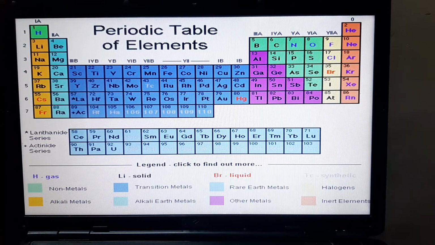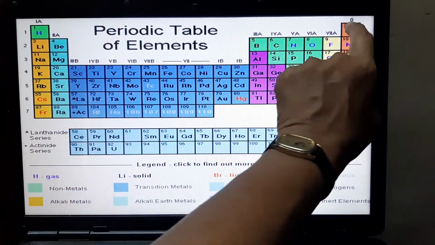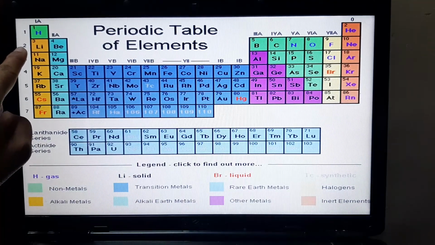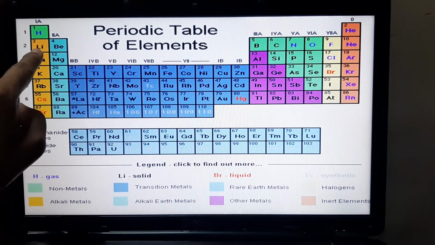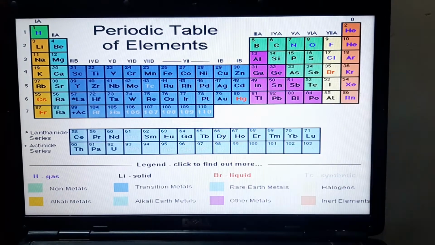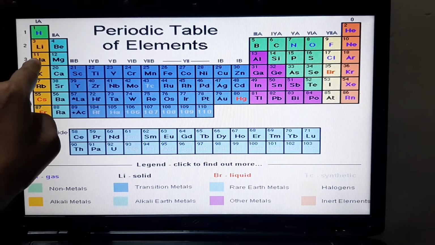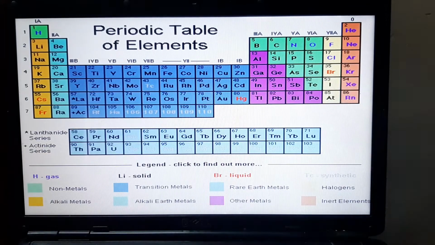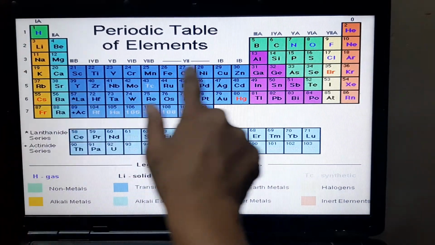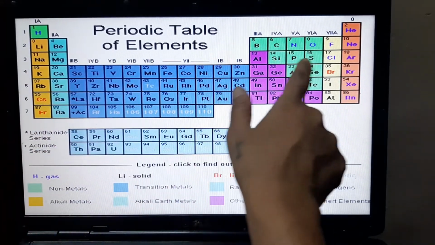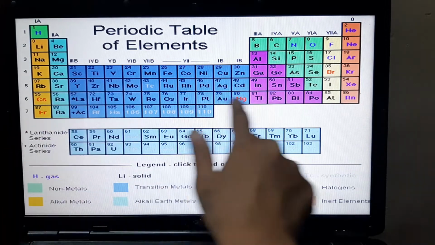How many periods are there? Let's see. This is the first period. The first period has two elements, hydrogen and helium. The second period has lithium, beryllium, boron, carbon, nitrogen, oxygen, fluorine and neon. That means 8 elements. The third period has sodium, magnesium, aluminium, silicon, phosphorus, sulfur, chlorine, argon. Again 8. The fourth period we'll have to see how many: potassium, calcium, and so on. Then the fifth period, sixth period, seventh period.